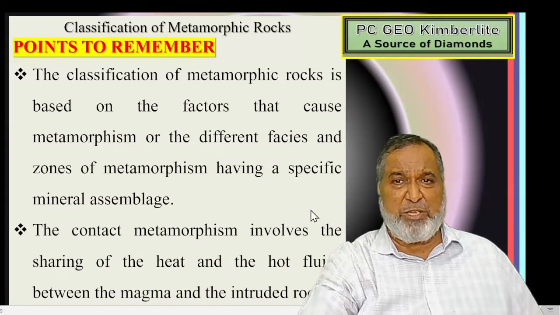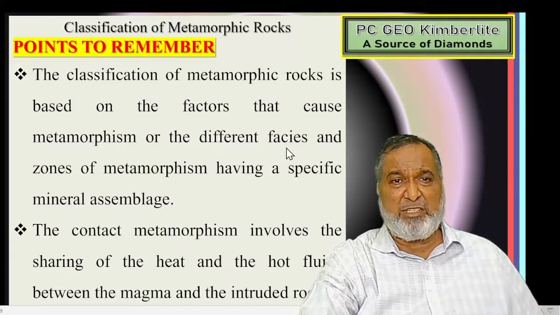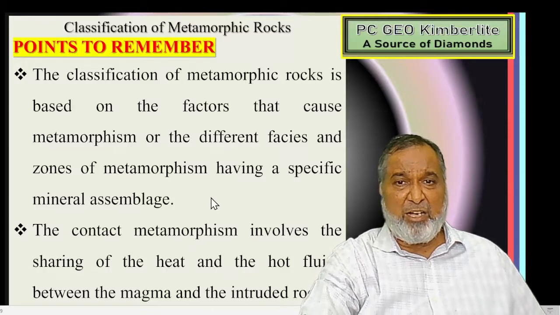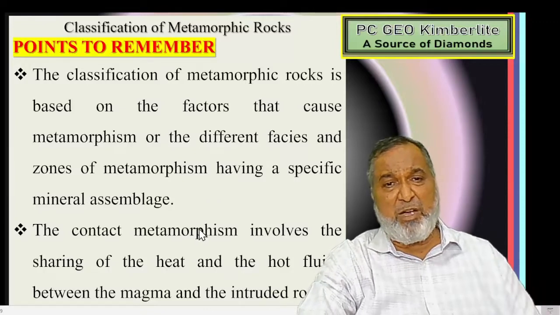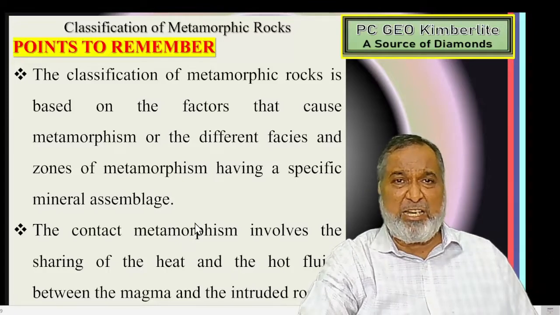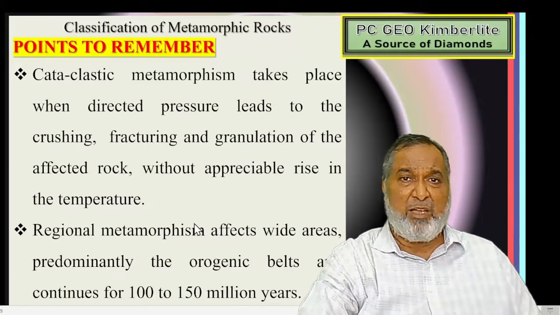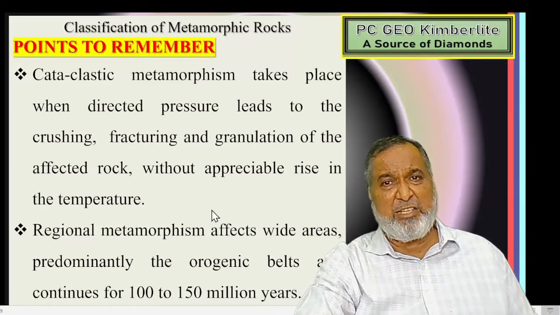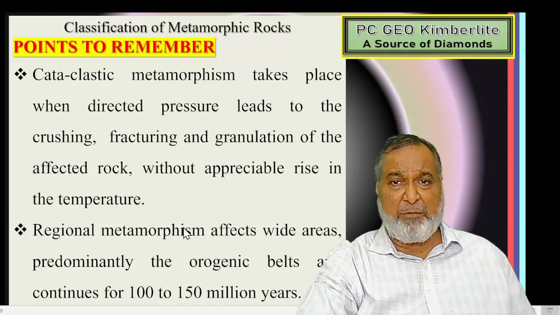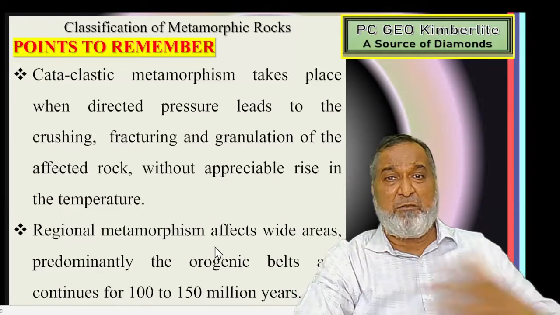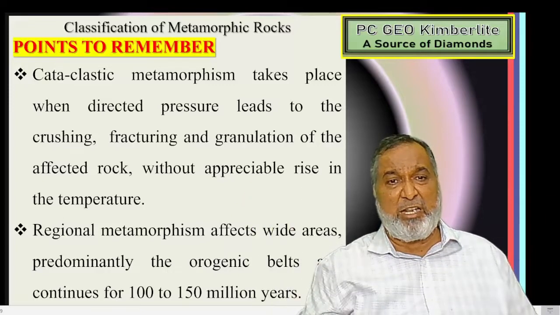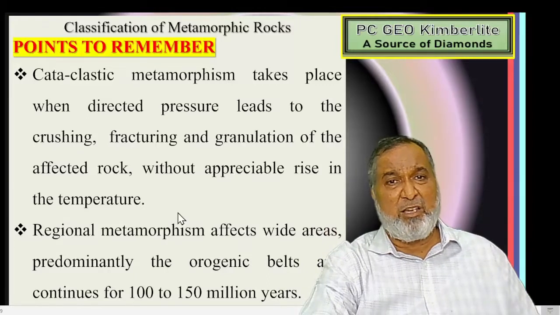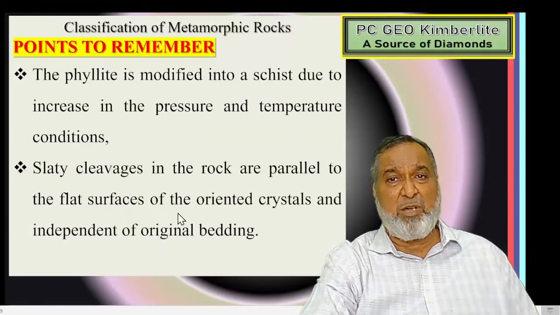The classification is based on the factors causing metamorphism, that is, the different phases and zones with special mineral assemblages. In contact metamorphism, the magma is included in the surrounding rock, which gets heated, heat is transferred, and due to that metamorphism occurs. In cataclastic metamorphism, only direct pressure acts, and due to that shale, an argillaceous rock, gets converted into slate. Regional metamorphism takes place over hundreds of square kilometers. If it is a smaller area, we call it local metamorphism, or simply thermal metamorphism.